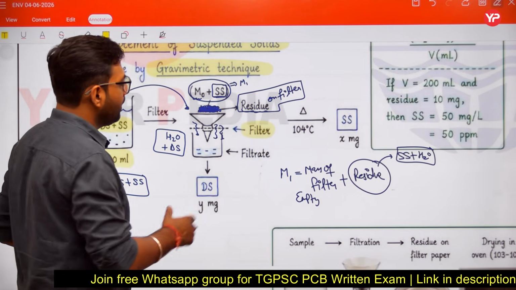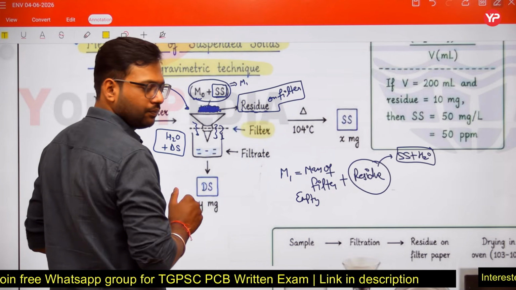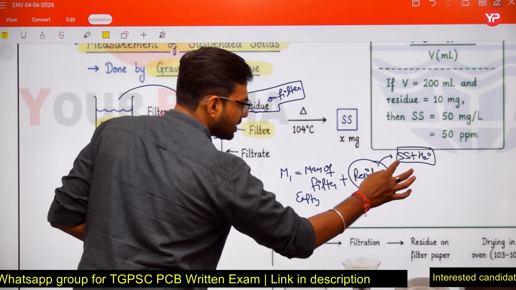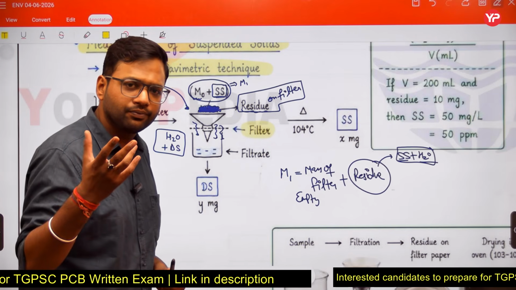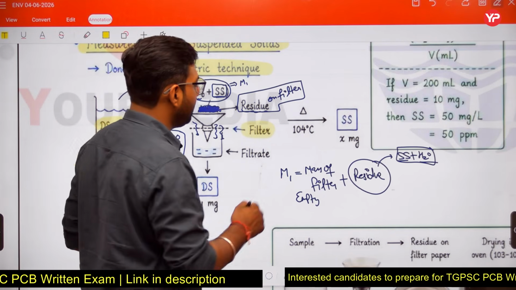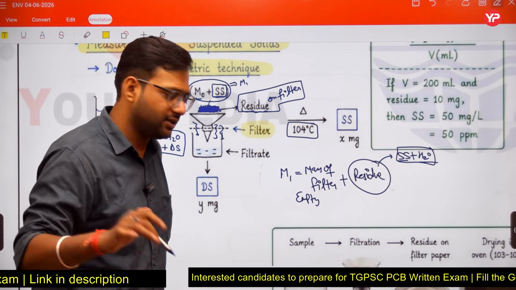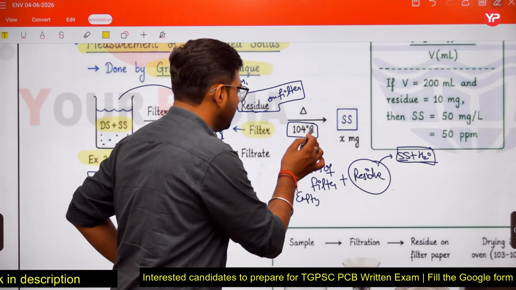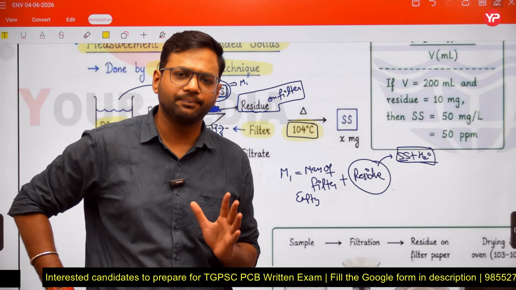Now what do we do? We heat this residue, in which suspended solids and water are present. The temperature is 104 degrees Celsius. Remember, the temperature is very important, friends. At 104 degrees Celsius this residue is heated.